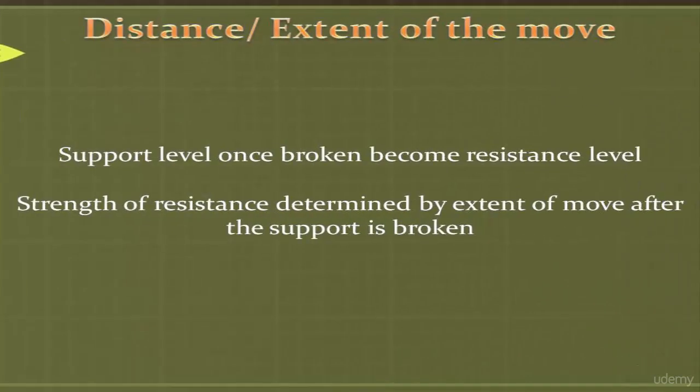The next important criteria to estimate the strength of support or resistance level is the extent of move after the break of particular support or resistance level. The idea is that if a support level is broken and prices fell below it, then when the prices come back to test this level, which now will be a resistance level, the strength of this resistance will depend on how far the prices fall below before coming back to test this level. The further the prices fall away from this level, the stronger the resistance will be on this level.